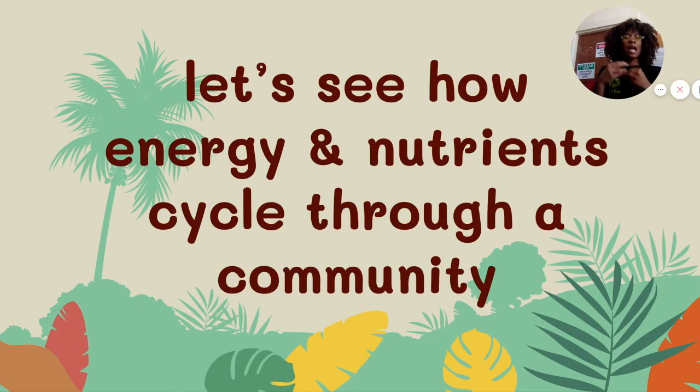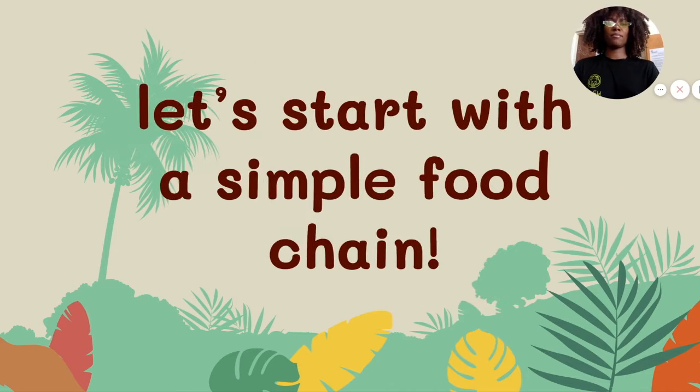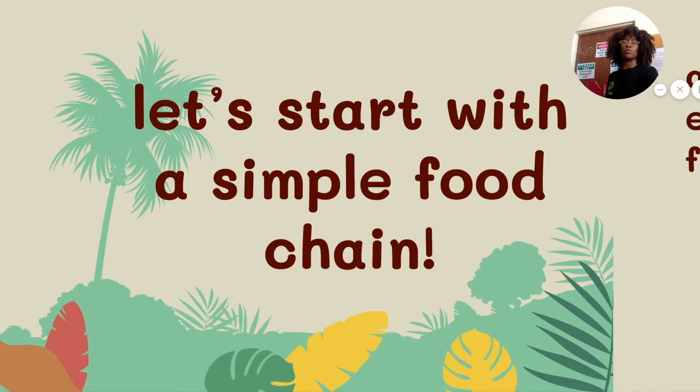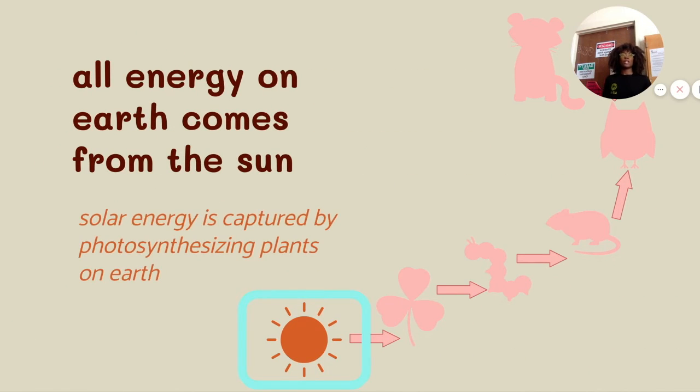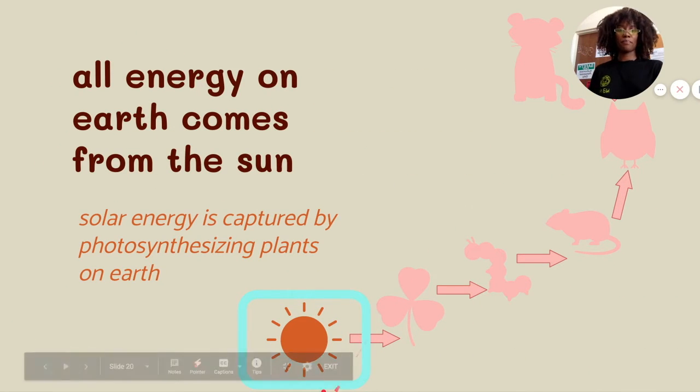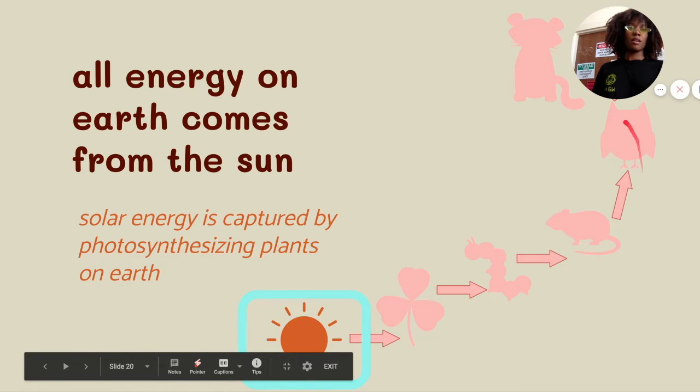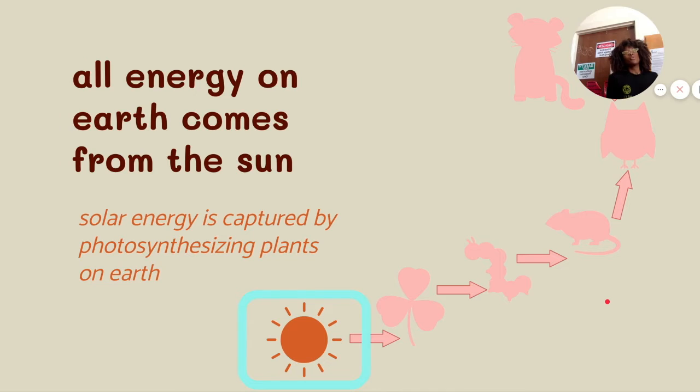So let's see how the energy and nutrients actually cycle through a community. After being eaten, how does that actually go through a community? Let's start with a very simple food chain. This right here is a very simple food chain, just for demonstration purposes.